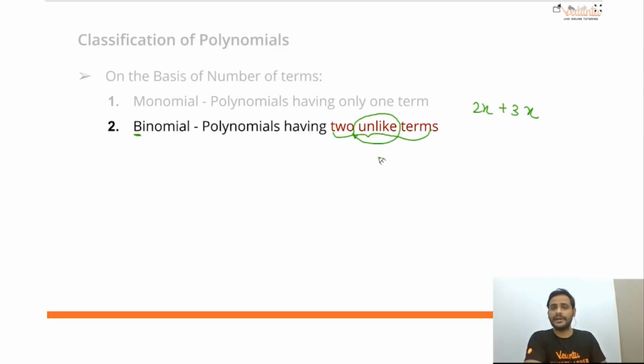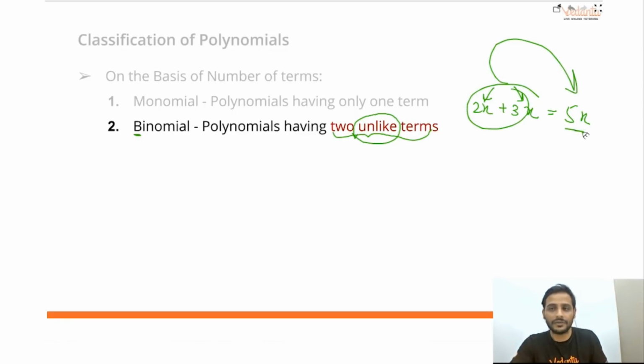You will say, sir, you told us an addition sign can separate two terms, so there are two terms, so it is a binomial. But here comes the next part: two unlike terms. That means in that polynomial all the terms should be unlike, so no two terms can be added further. Can you add 2x and 3x? Yes, I can add them. 5x. So this polynomial will be written as 5x. So now it will become a monomial. So remember, whenever you are counting the number of terms, all the terms have to be unlike.